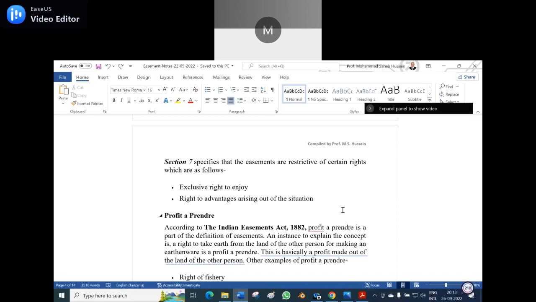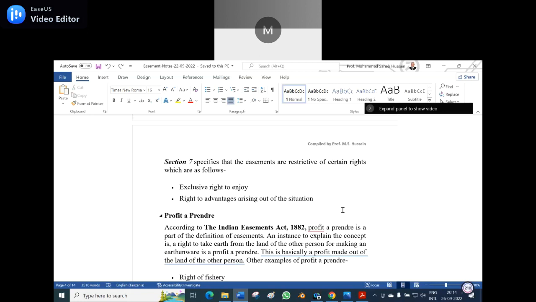In the first condition, the exclusive right to enjoy, how can we make it out? Here, the path of the right means the way you want to pass on to your land or house. That is an exclusive right.